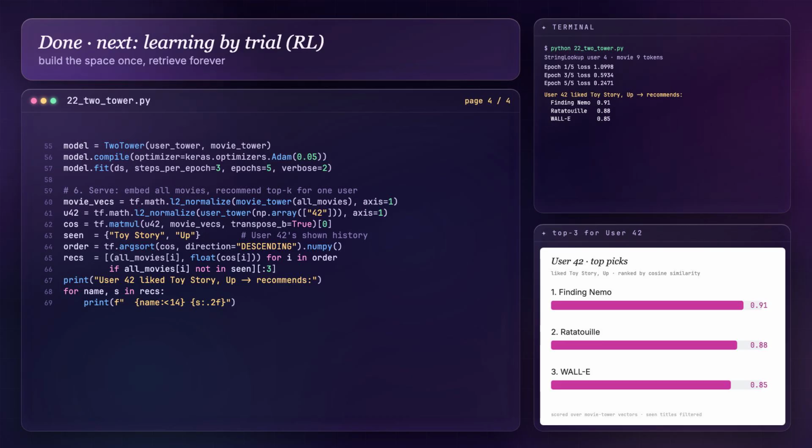We've now spent this whole course predicting the next word, the next frame, the next movie. Next time we stop predicting and start acting. An agent that learns by trial and error, balancing a pole on a cart, rewarded only when it gets it right. Reinforcement learning is up next.